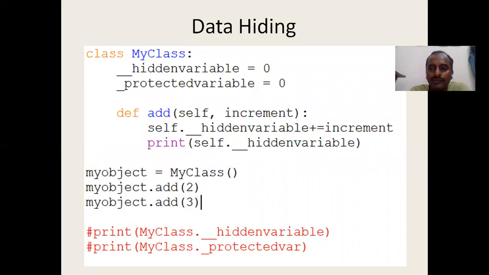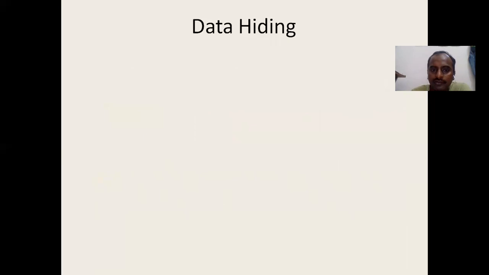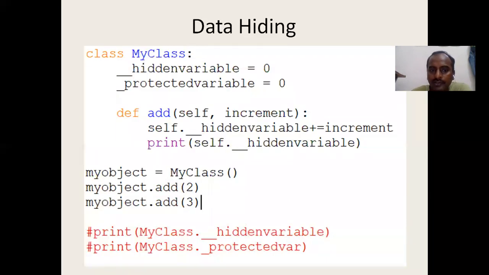Okay, you can see the example there. I am creating class MyClass. The hidden variable there starts with a double underscore, which means it is a private variable. Then we can look at the next line, single underscore protected variable. It is a protected variable, as the name says. So we got a private variable and a protected variable. Try to remember that a protected variable is accessible in a class and its child classes. A private variable is accessible only in the class.